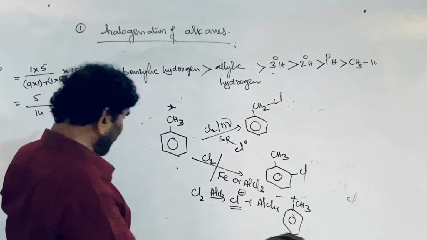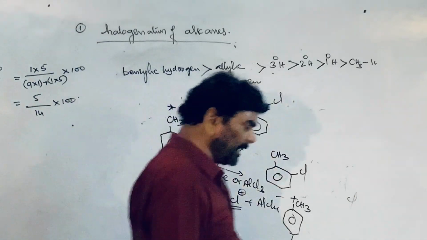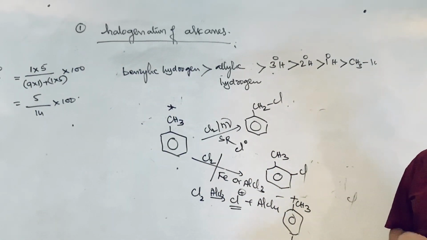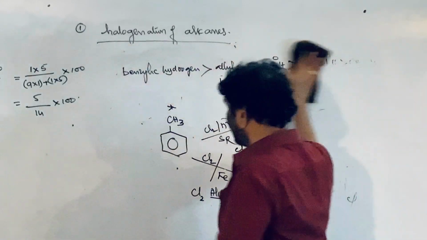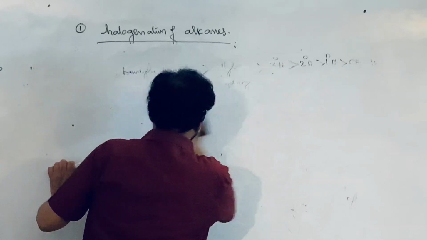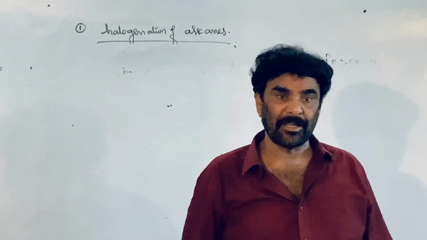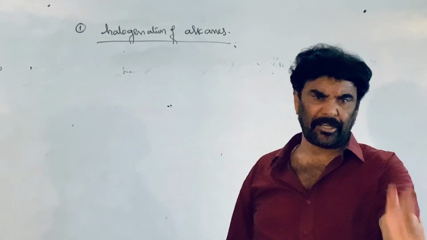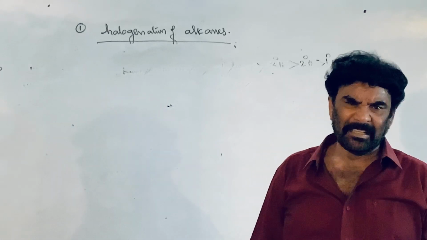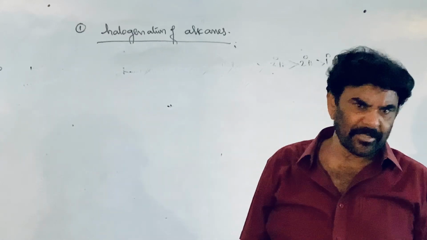So depending upon the requirement, we can introduce the halogen either in the side chain of the alkyl benzene or into the aromatic ring using the appropriate technique. Here we are talking only about chlorination and bromination. Why not fluorination? Fluorine is a highly reactive species, so perfluoro compounds are formed, in which almost all the hydrogens present in the molecule are replaced with fluorine.